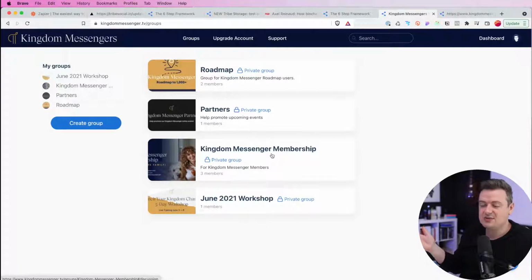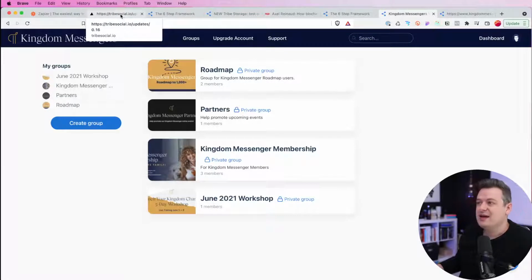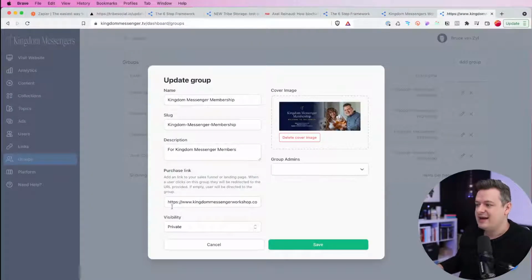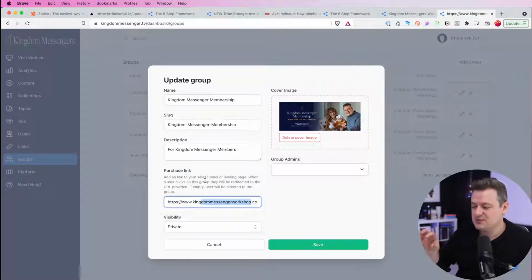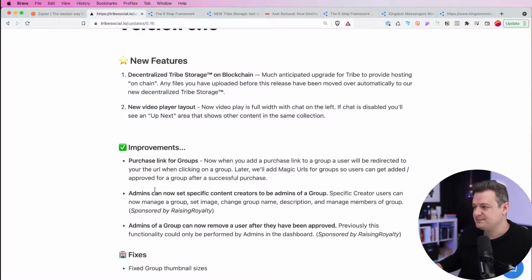So it'll open a new tab, it'll take you over to that landing page, and then your users can go and check out through that process. So that is a new feature, which has been pretty helpful. Again, if you don't add anything here, it's just going to be just like it always was. We've actually had this purchase link here, but we didn't really implement it with the structure and the workflow that it is now. So that is something new.